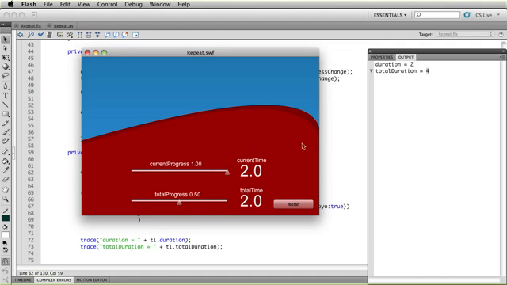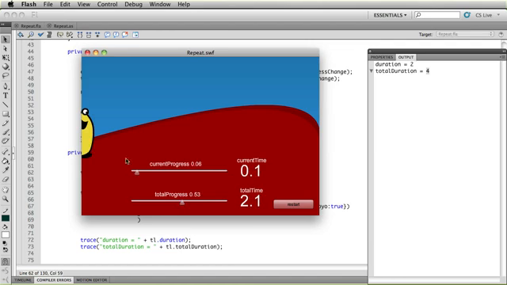The guy moved by once, but the current progress is 1, and the current time is 2, and total time is 2. So for that first segment, or the first iteration of the timeline, current time and total time are totally in sync. When I get beyond the halfway point, notice what happens.